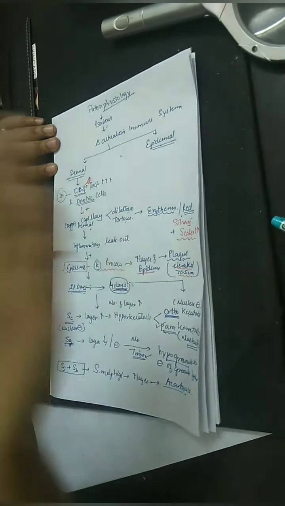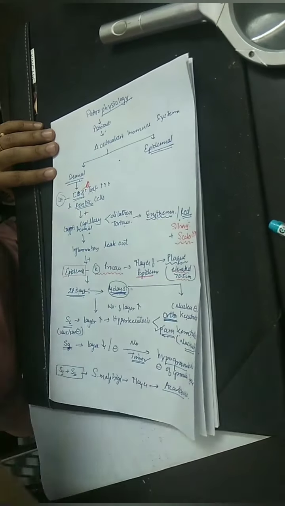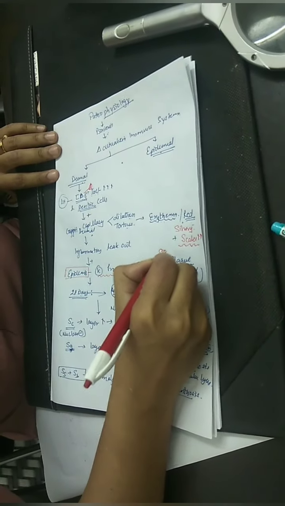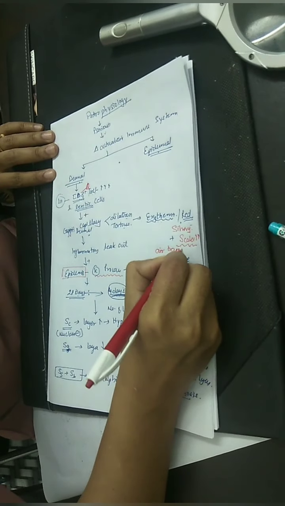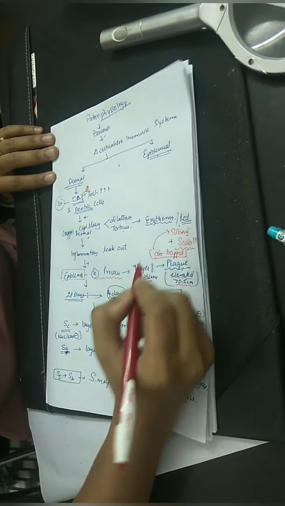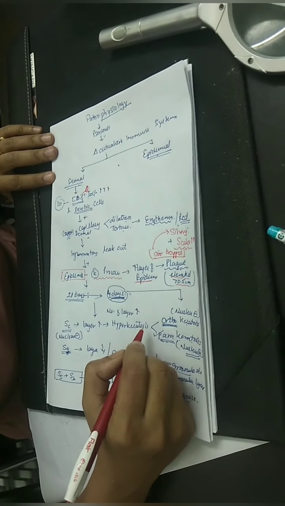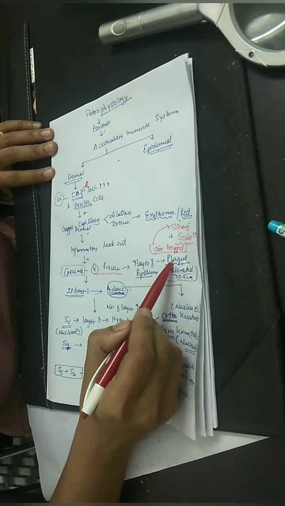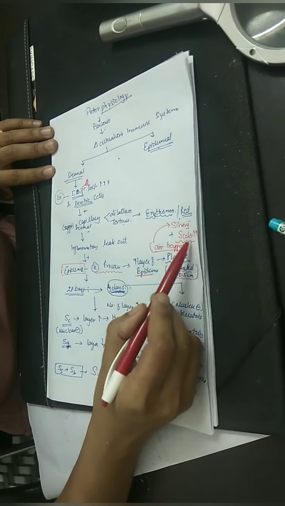One scale, then second scale, then third scale. Due to stacking of these scales, air gets trapped inside these scales, and this is the reason why the scale appears silvery white. Okay, so what is the clinical feature in psoriasis? We get erythematous plaque with silvery scales.